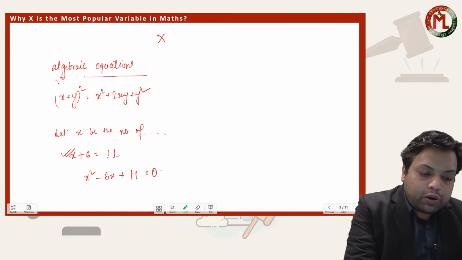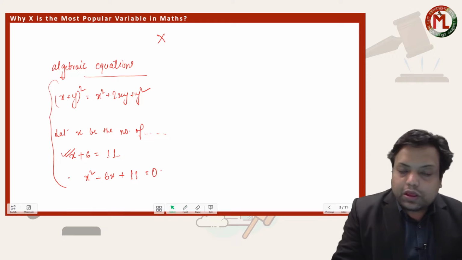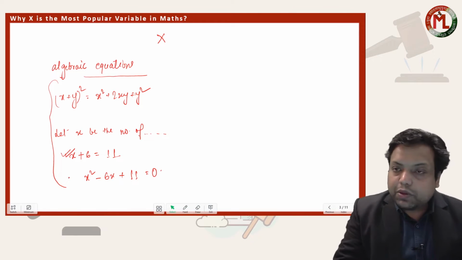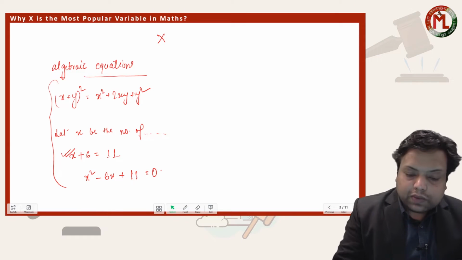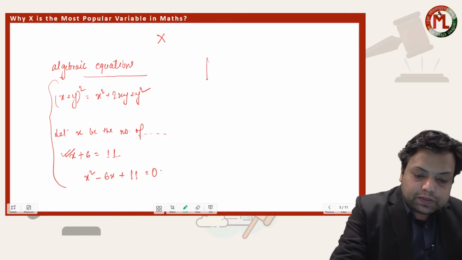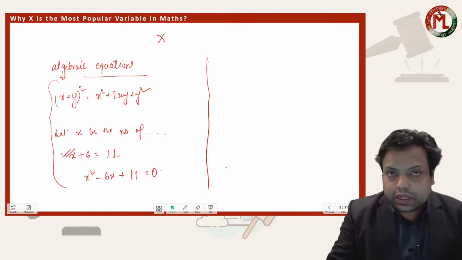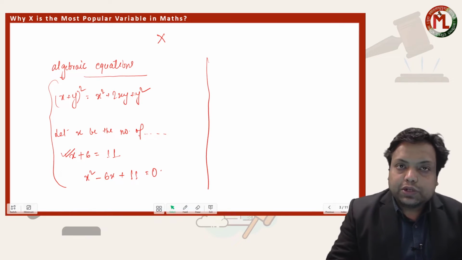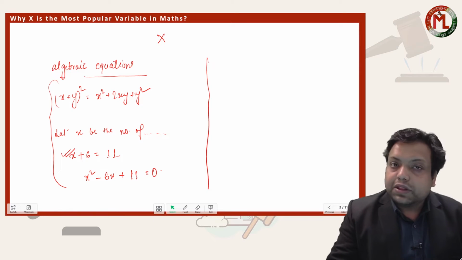So in all cases of algebra, we have used x, isn't it? And not only algebra, also in geometry, we have used x differently in different scenarios.